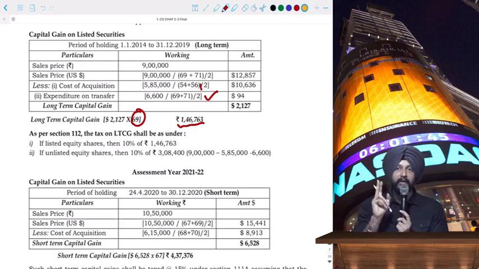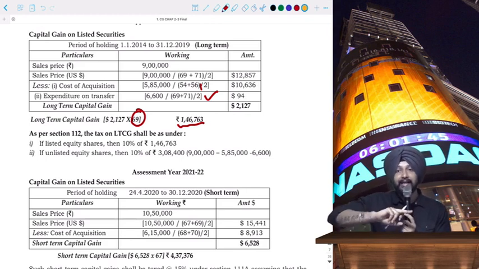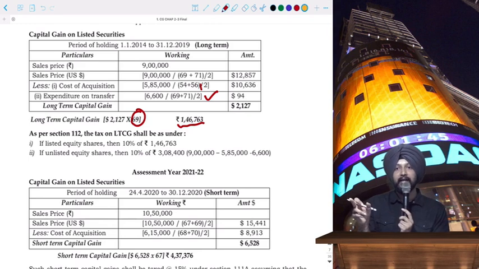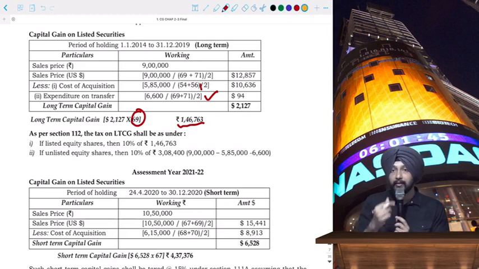Now comes a very important point of discussion. The taxability of long-term capital gains is dealt with in section 112. So section 48 does not tell you how taxability of long-term or short-term capital gain should be done. That is covered in section 112 or some other sections like 112A or 111A. Only the computation part is told by section 48 and the relevant first, second, third proviso, whatever it is, right?